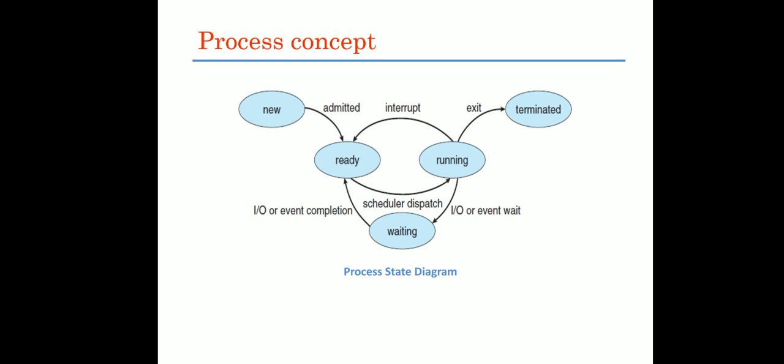It can go to the terminated state by completing its task completely by calling the system call called exit, or it can go from running state to ready state if any interrupt occurs. Otherwise, the running process can wait for some IO operation. At that time it goes from running state to waiting state. If it gets the IO operation, then it goes from waiting state to ready state.